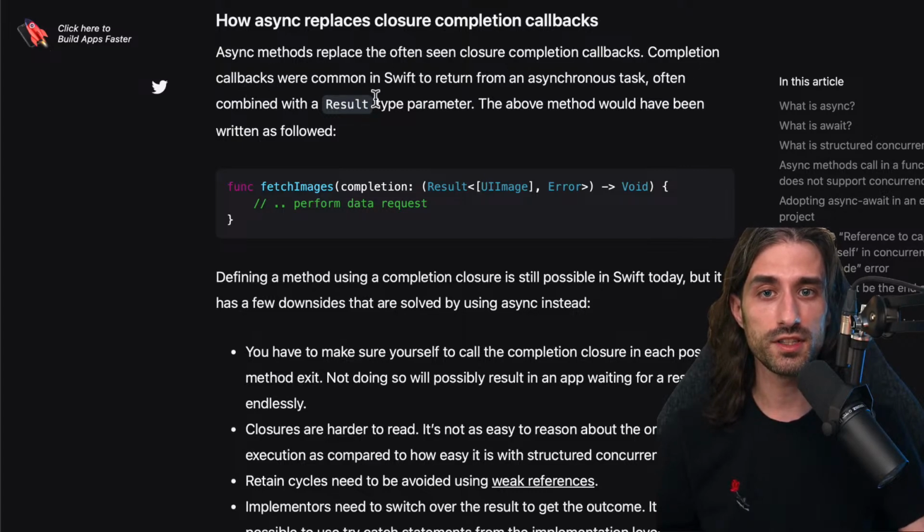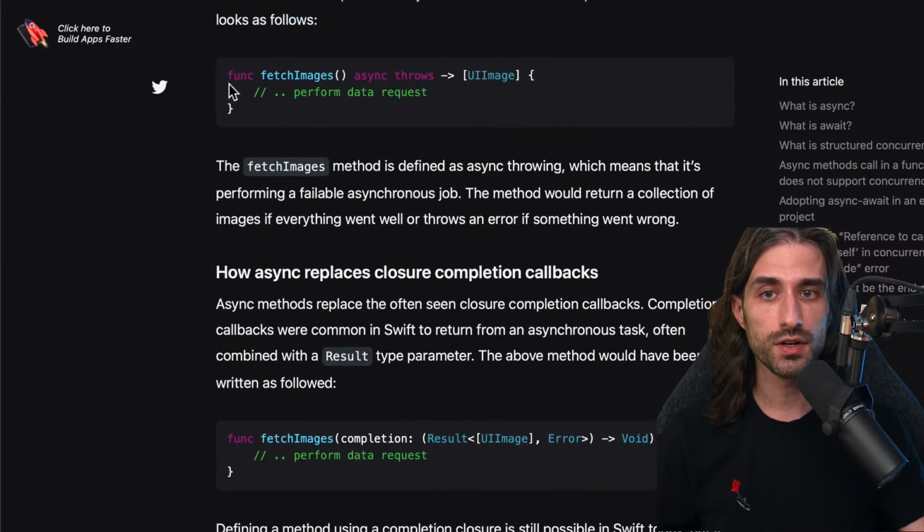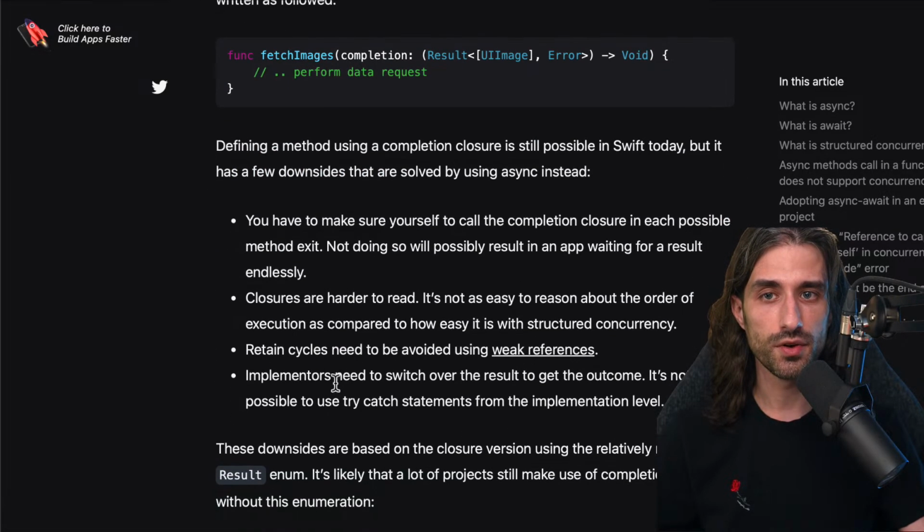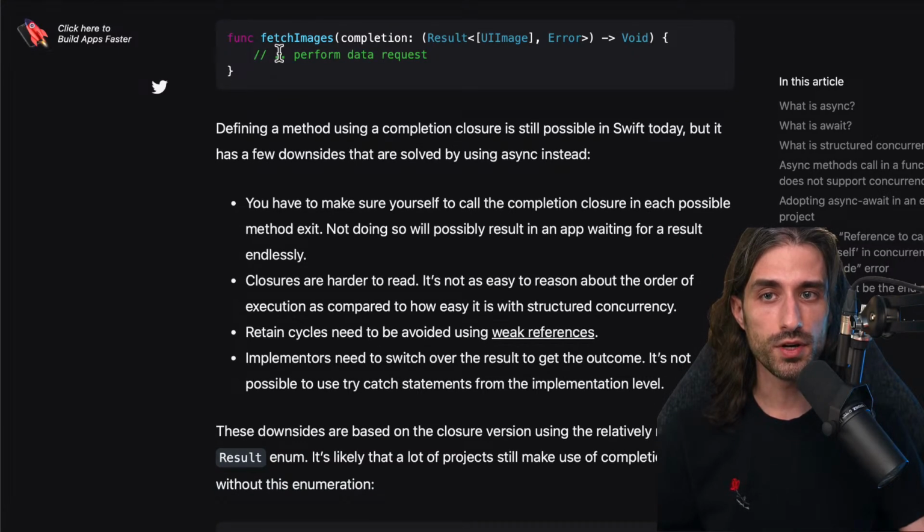Completion callbacks were common in Swift to return from an asynchronous task, often combined with a result type parameter. The above method, so this one right here, would have been written as follows. A method called fetchImage, which takes an argument, a completion handler, and this completion handler is a function that would take as its argument the result of the asynchronous job. And so here it would be the result type that could contain either the success case with an array of UIImage, or the failure case with an error.